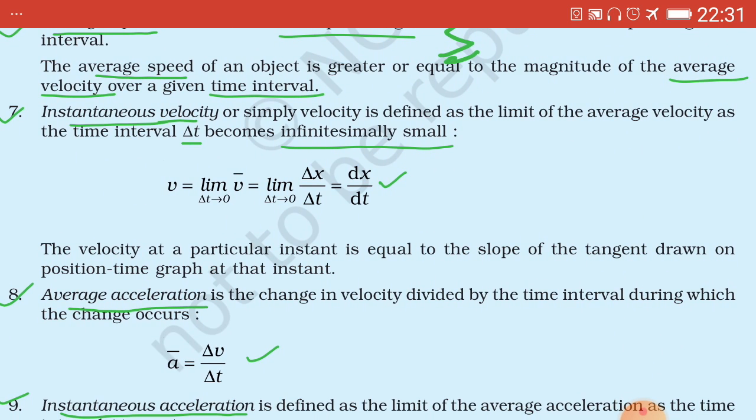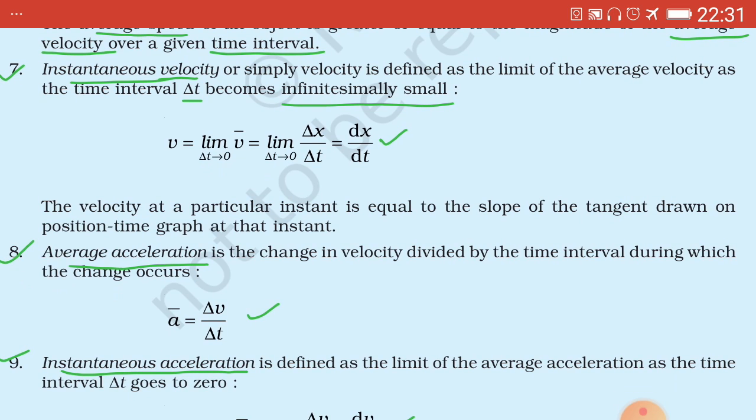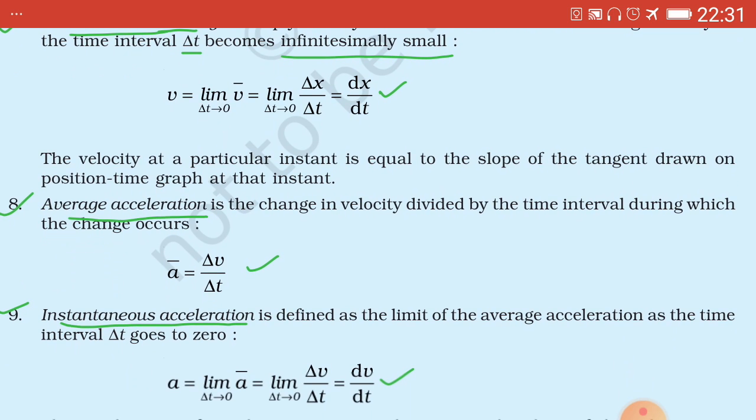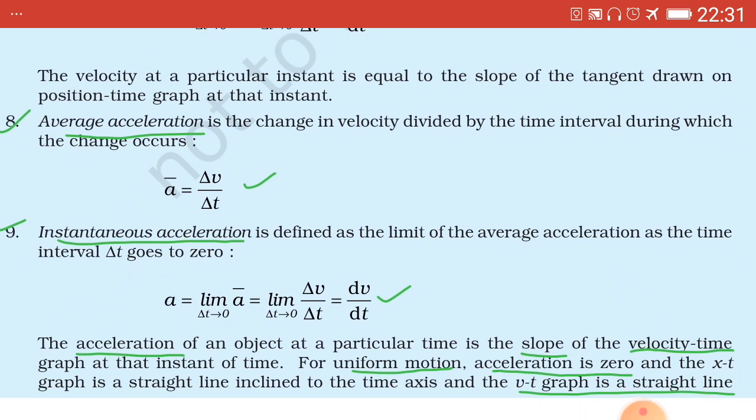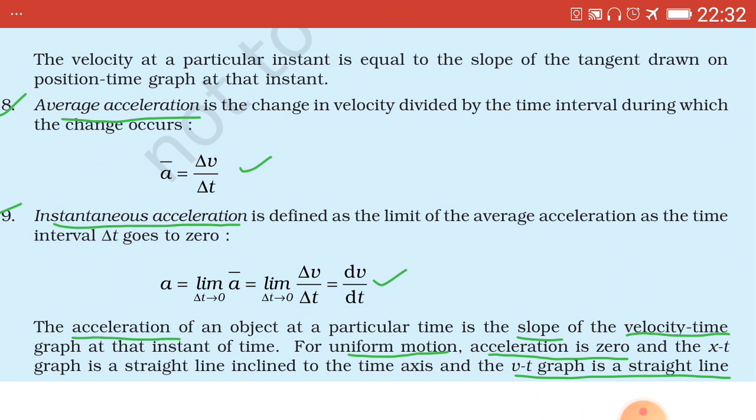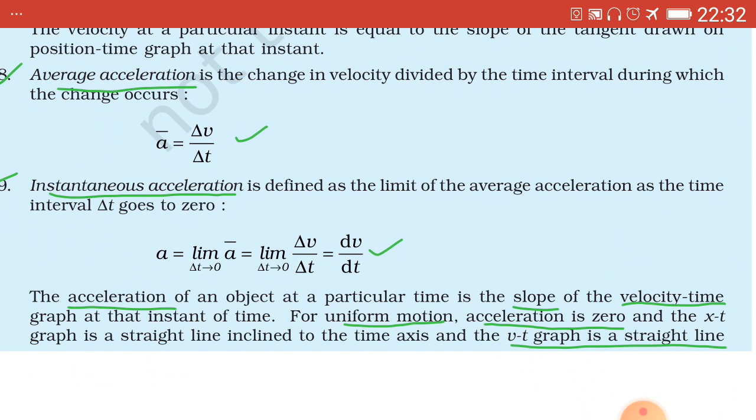Next, point number 8, average acceleration denoted by a bar equal to delta v upon delta t. Now instantaneous acceleration or simply acceleration, that is a equal to limit of a bar as delta t tends to 0, which is equal to limit of delta v upon delta t as delta t tends to 0, and in the most simplified form a equal to dv by dt, which you can learn by heart. That is the differential form of acceleration.